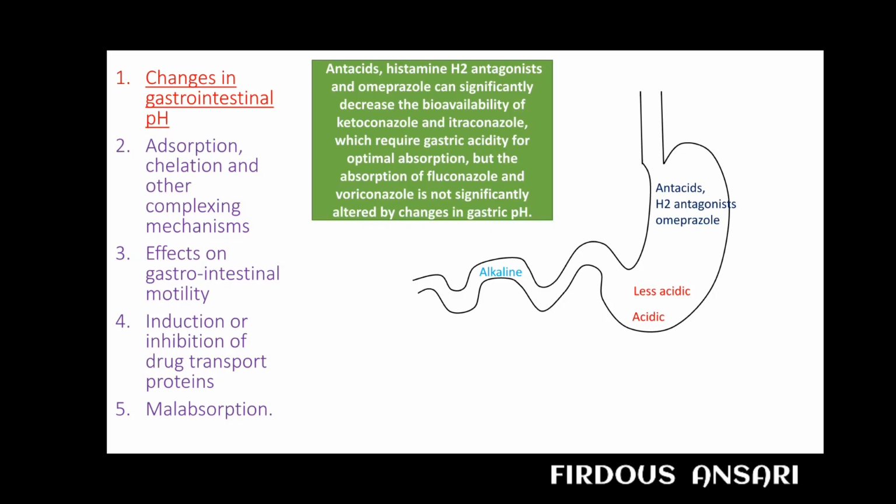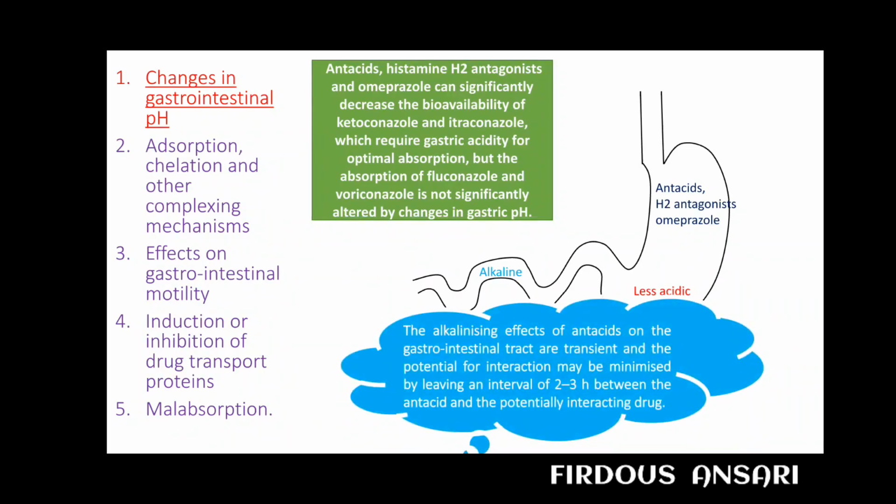But the absorption of fluconazole and voriconazole is not significantly altered by changes in the gastric pH. Obviously, any drug that requires an acidic pH for absorption, meaning an acidic drug, only requires the acidic pH. So if we are making the stomach less acidic, or making the pH of the intestine more acidic, it is likely to affect the absorption of the appropriate drugs.